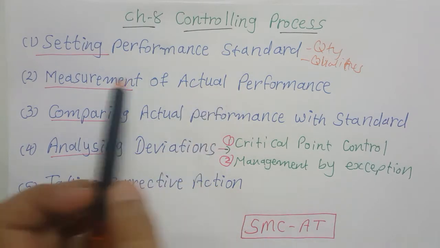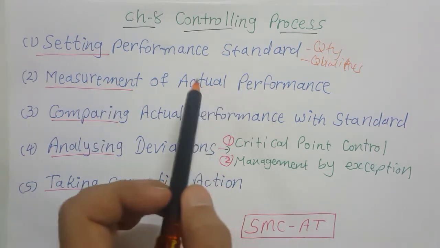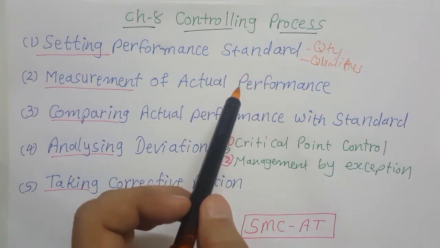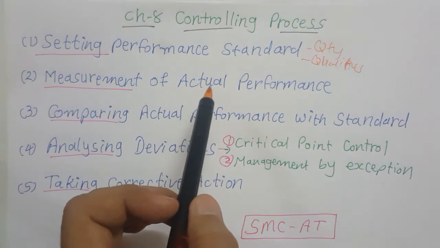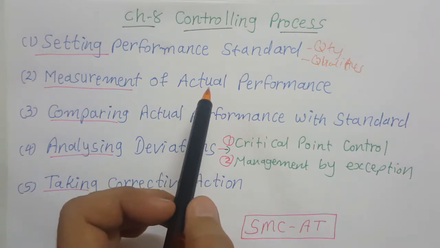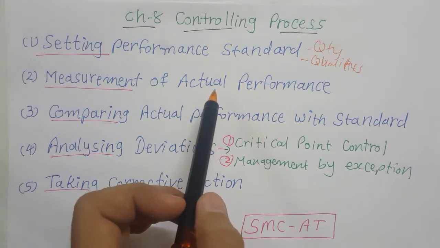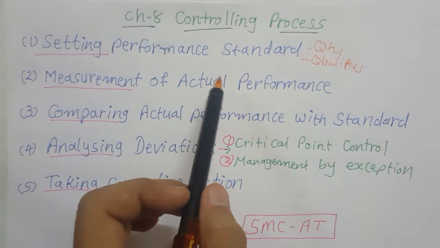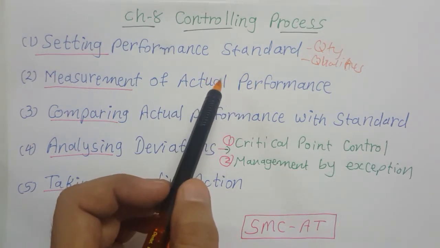You can measure the actual performance while work is going on also. And the frequency also depends on the nature of work. If the work is related to safety, you have to measure the performance more frequently.